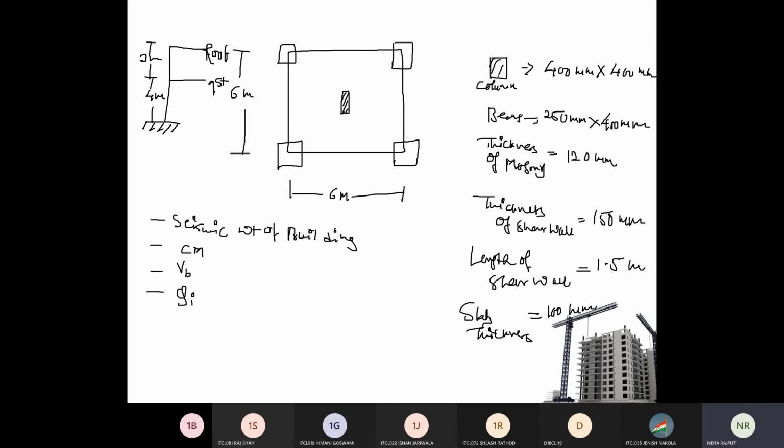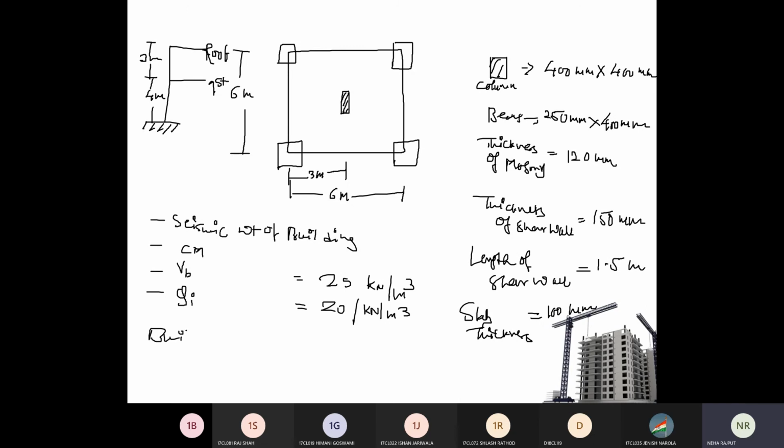This is your column. This is your shear wall. The shear wall is placed at a distance of 3 meter. There are no internal beams, no internal wall. Clear? Consider density of reinforced concrete as 25 kilonewton per meter cube, and masonry as 20 kilonewton per meter cube.